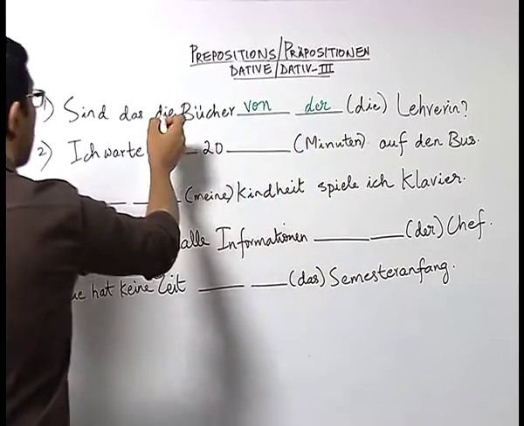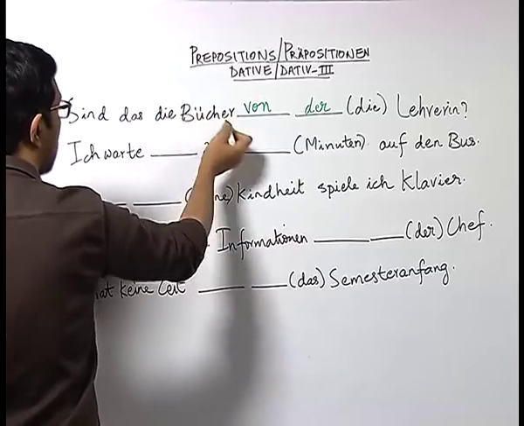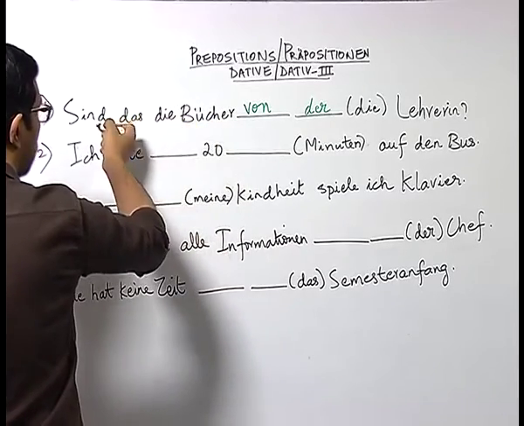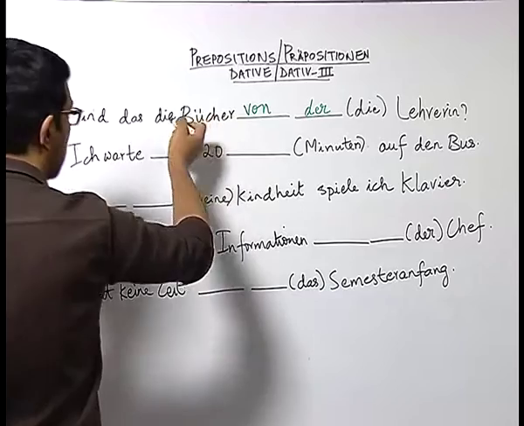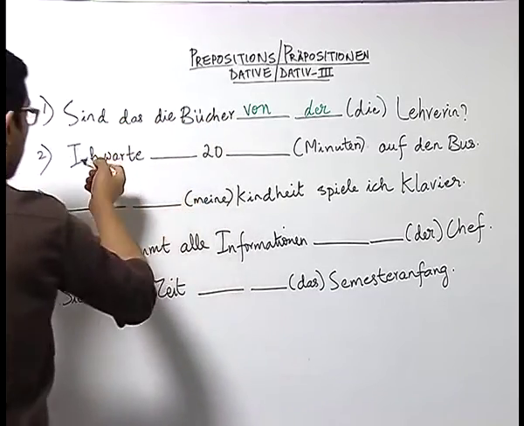I have told you that here die Bücher is the nominative, and accordingly we have conjugated the verb sind. It's a yes or no question, so the verb comes at the first position.